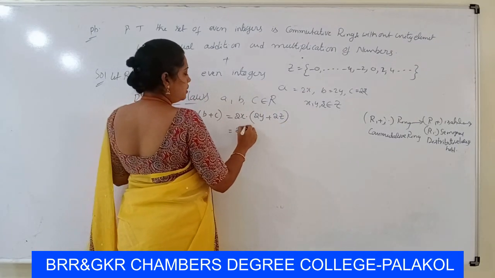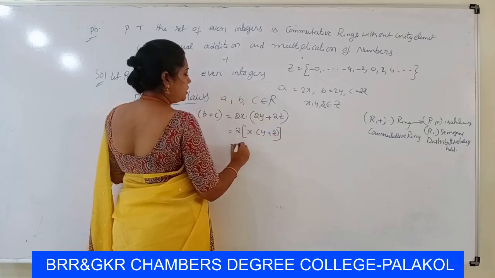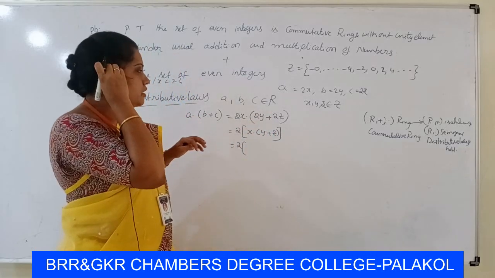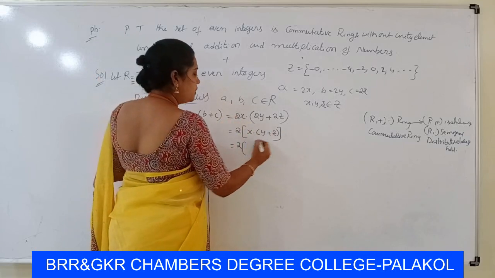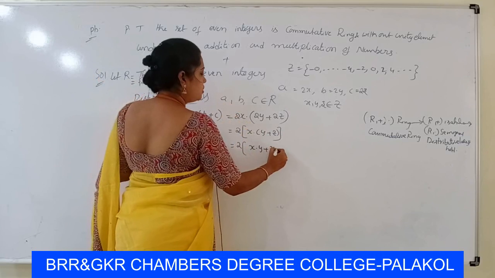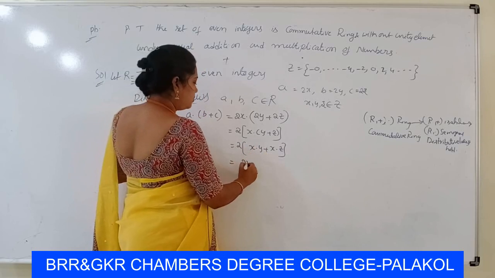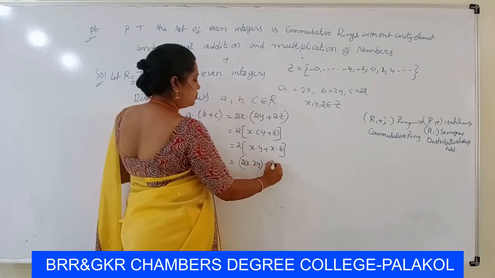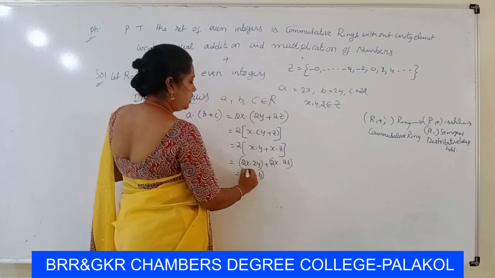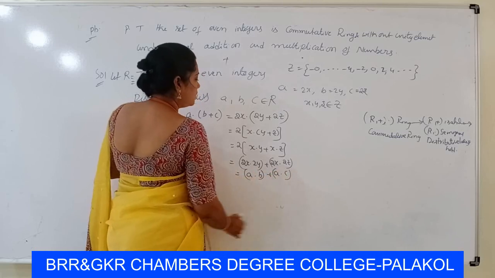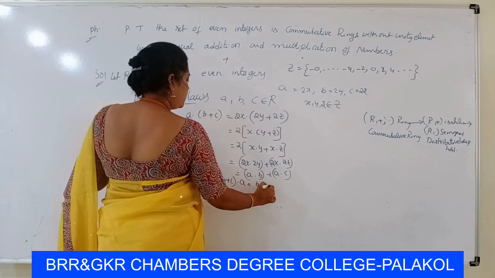Taking 2 common, then 2 times x dot y plus z. Here x, y, z are integers in Z. Z is a ring, so in that ring the distributive laws hold. So this can be written as x dot y plus x dot z. Therefore again we multiply with 2, then 2x dot 2y plus 2x dot 2z, that is AB plus AC. Similarly we prove that B plus C dot A is B dot A plus C dot A.